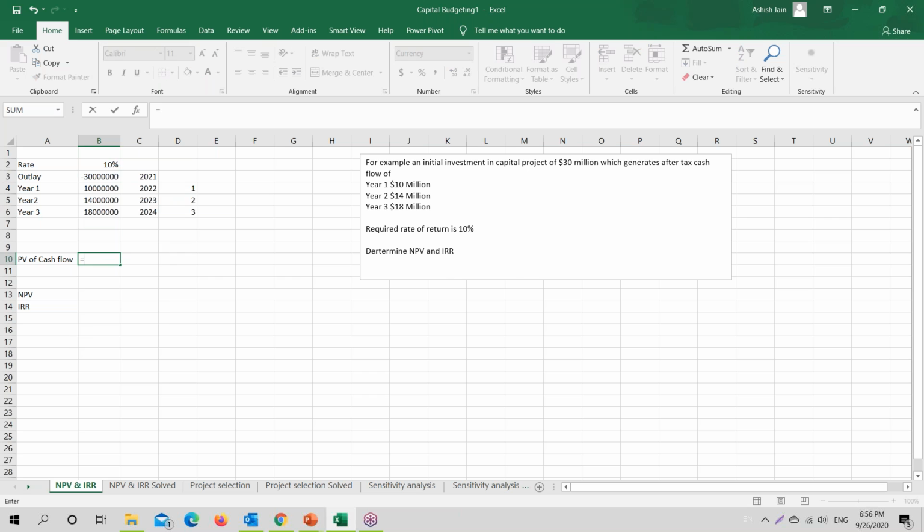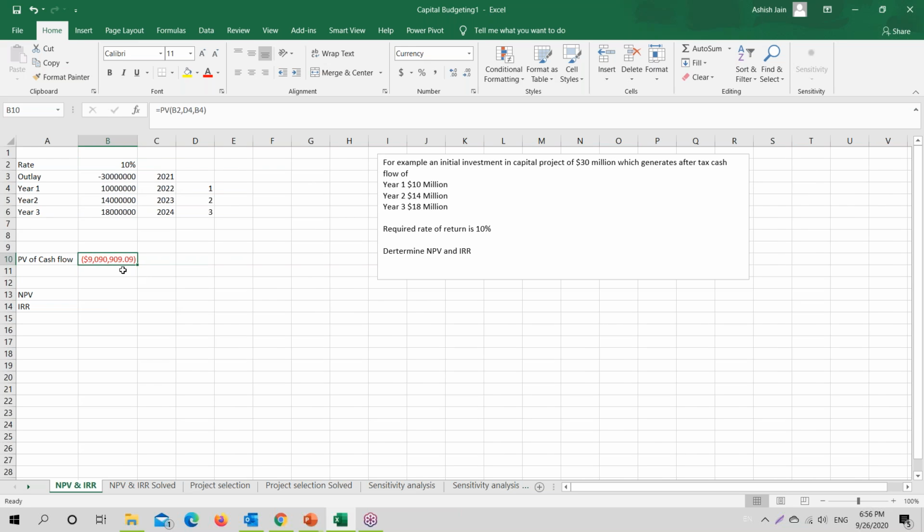So my present value for the first cash outflow, we provide the rate and the cash inflow that I have, and I don't have any future value. This is what it does, it just calculates the present value of cash inflow for year one.